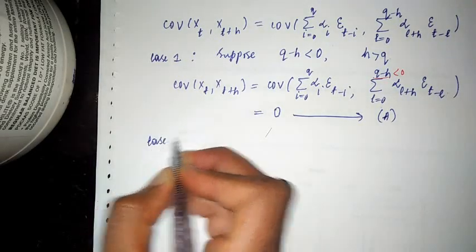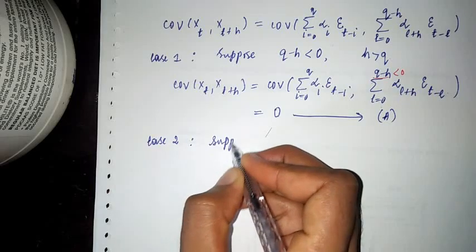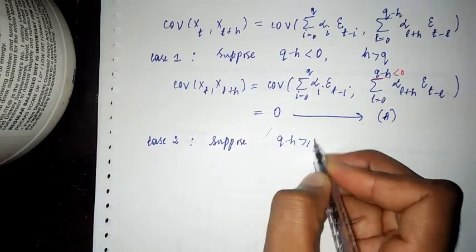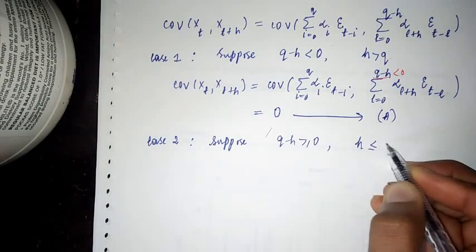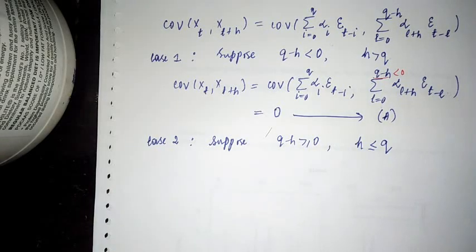Now, as you all know, case 2 is the reverse case. So suppose q minus h is greater than or equal to 0, which is the same as saying h is less than or equal to q. Now what happens if q minus h is greater than or equal to 0?